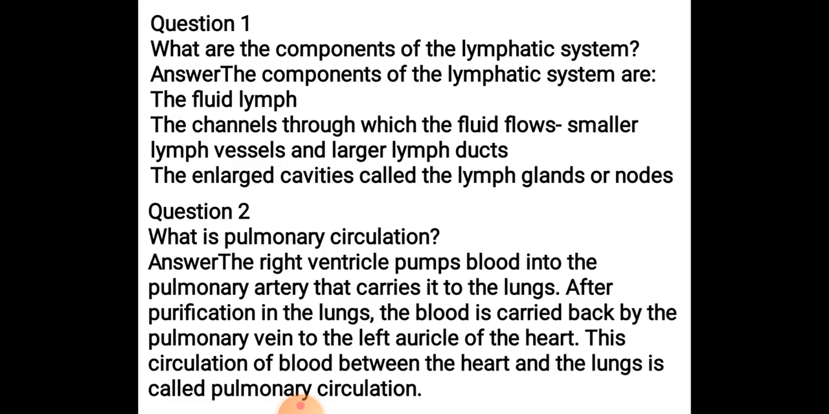Now question number 2: what is pulmonary circulation? There are two types of circulation, that is systemic and pulmonary. In pulmonary circulation, the right ventricle pumps blood into the pulmonary artery that carries it to the lungs. After purification in the lungs, the blood is carried back by the pulmonary vein to the left auricle of the heart. This type of circulation, between the heart and the lungs, is called pulmonary circulation.